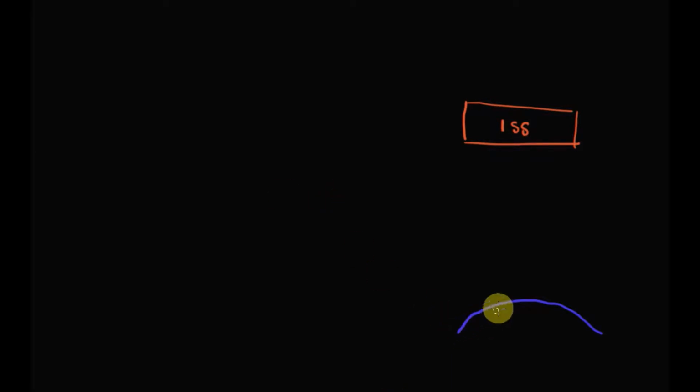Let's say this is the earth, and this is the International Space Station, which is located in space. Now we see videos of astronauts in the International Space Station who are in a state of weightlessness, and they just float in the International Space Station. Well, the reason is that there is no gravity in the ISS. However, on the surface of the Earth, we feel our weight. Because there is gravity on the surface of the Earth.